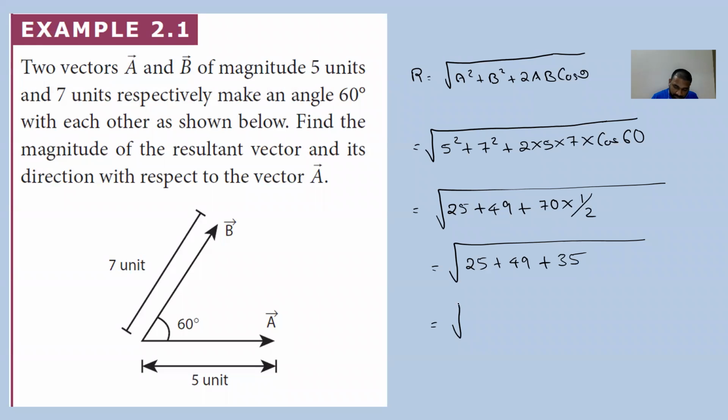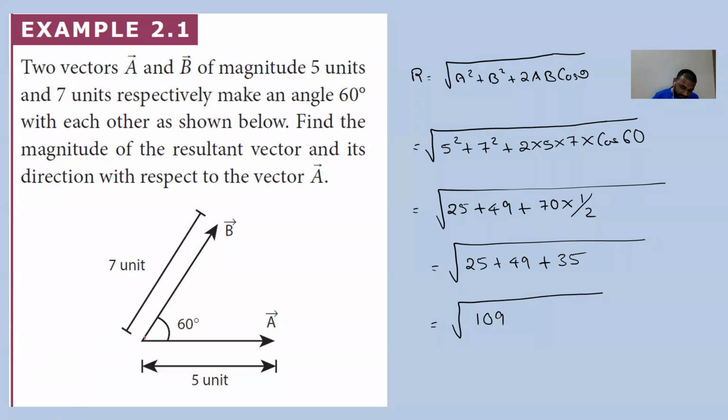So we will be getting root 109. No need to take the root of 109, root 109 is the answer. This is the magnitude.